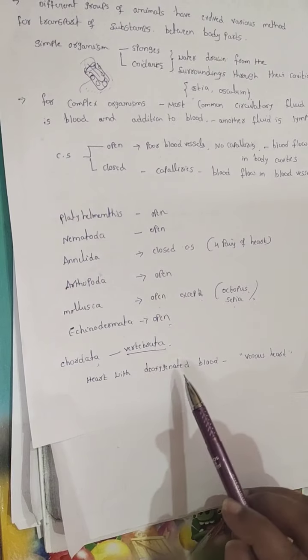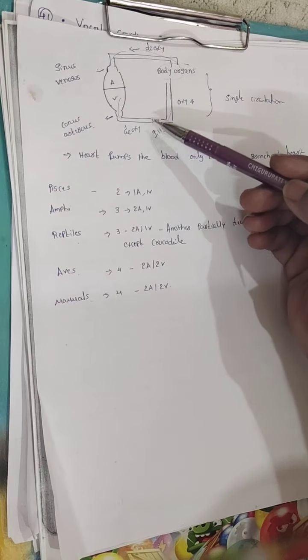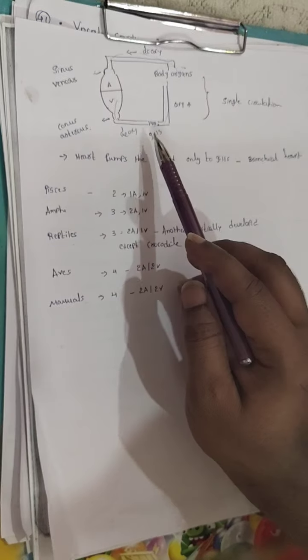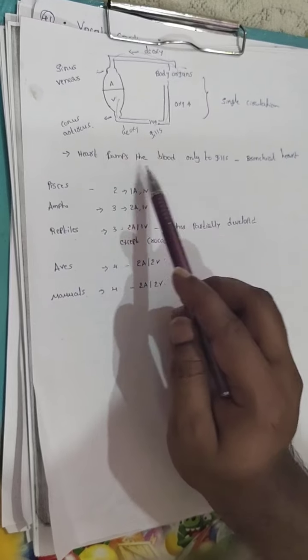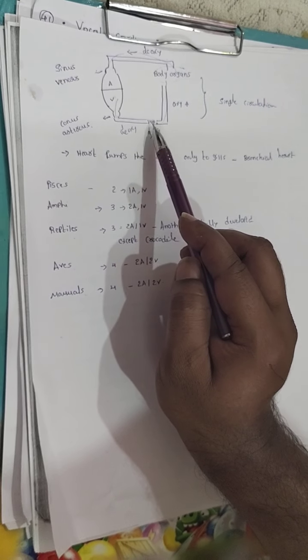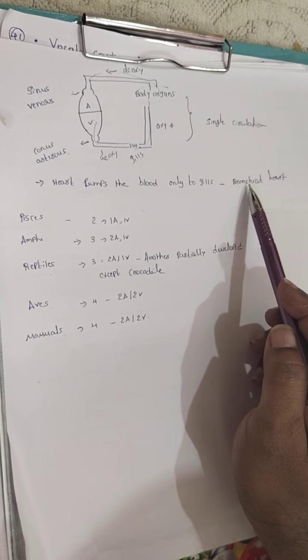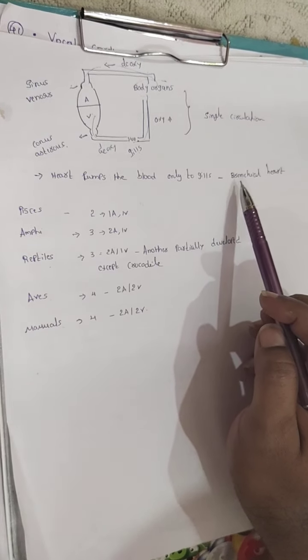and the heart which pumps deoxygenated blood, what is that heart called? Venous heart. What type of blood does this heart pump? Deoxygenated blood. That's why this heart is called a venous heart. The heart pumps the blood only to the gills. This type of heart is called a branchial heart. That's why, for Pisces, we can say the heart is a venous heart and a branchial heart.